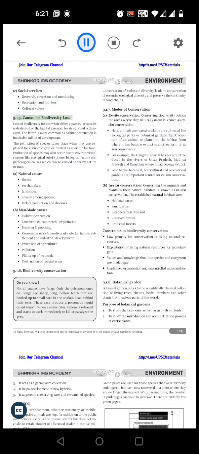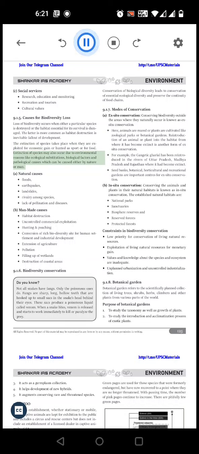9.1.5 Causes for biodiversity loss. Loss of biodiversity occurs when either a particular species is destroyed or the habitat essential for its survival is damaged. The latter is more common as habitat destruction is an inevitable fallout of development. The extinction of species takes place when they are exploited for economic gain or hunted as sport or for food.